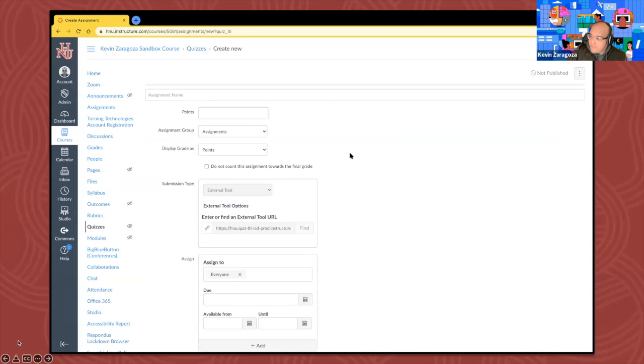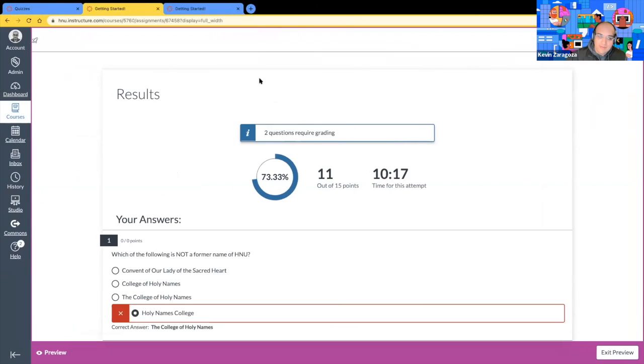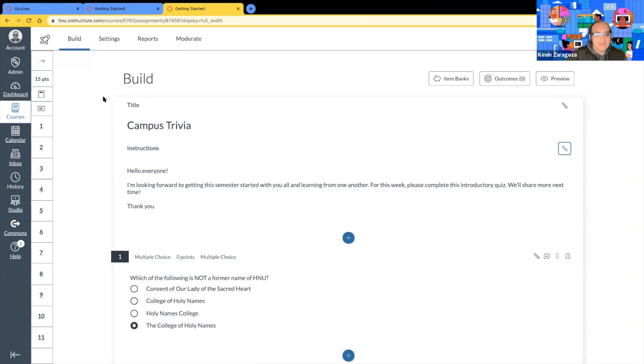So this may look very similar to classic quizzes. You're going to give it the assignment name and the point value. This area right here is grayed out, so you actually can't move it around, but this is basically telling Canvas that this is a new quiz format. You're going to give it an assignment due date, and then we start to build, which is what we'll do now. So let me go back here to this screen. Then we go to getting started.